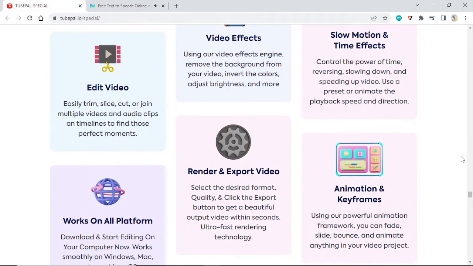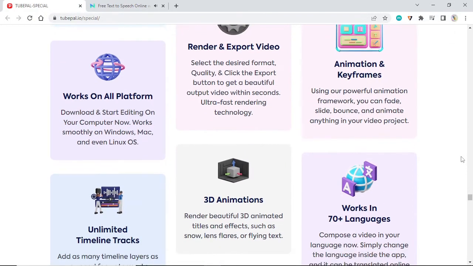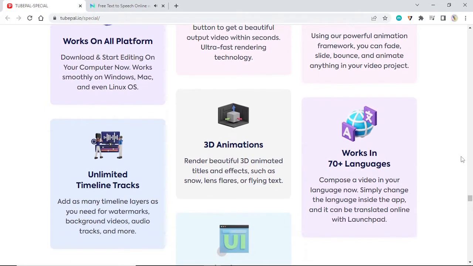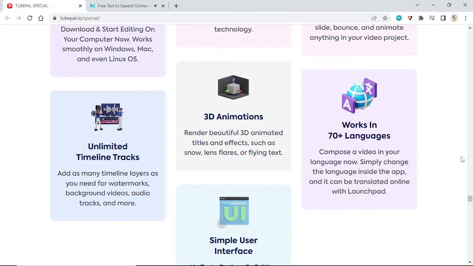Works on all platforms. Download and drop. Start editing on your computer now. Works smoothly on Windows, Mac, and even Linux OS. Unlimited timeline tracks. Add as many timeline layers as you need for watermarks, background videos, audio tracks, and more.